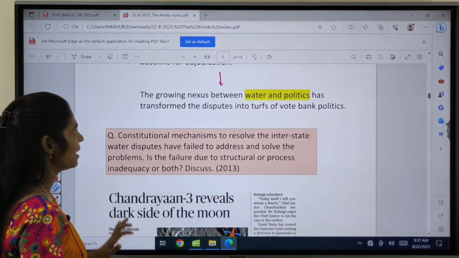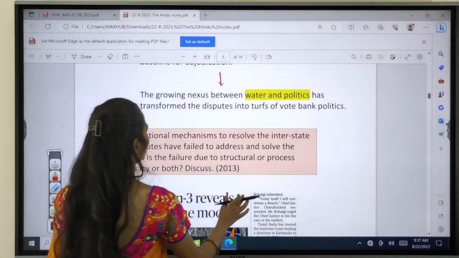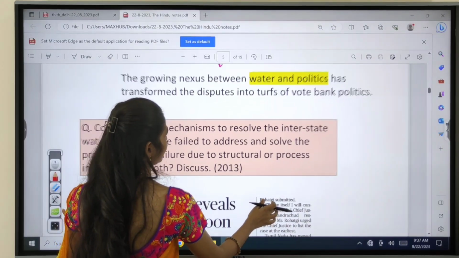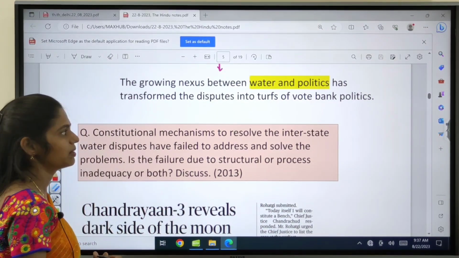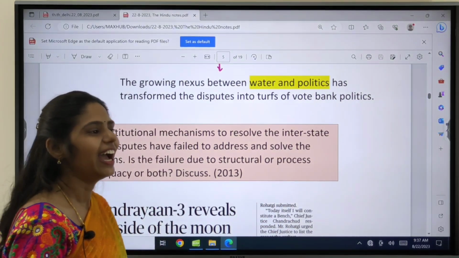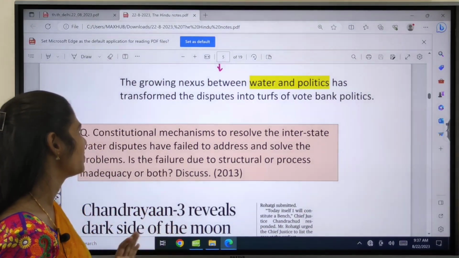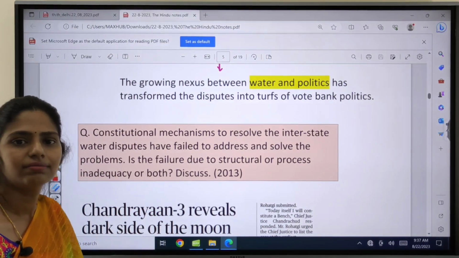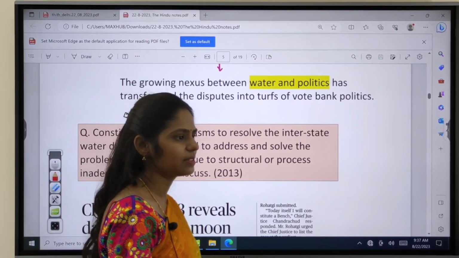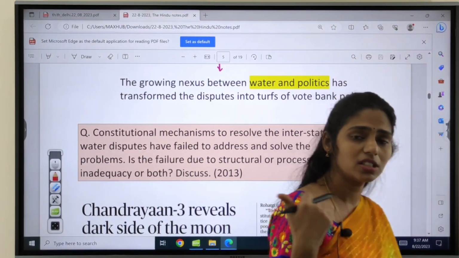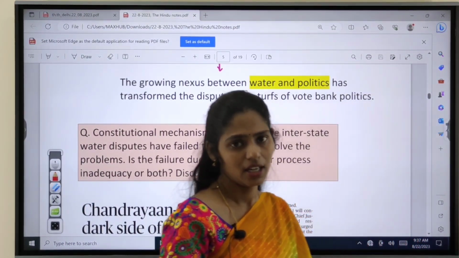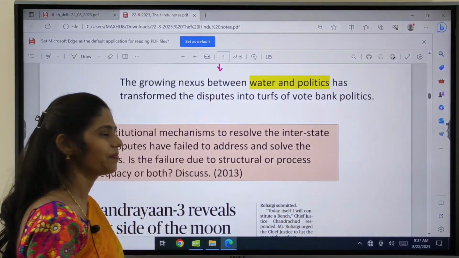And even sometimes, not sometimes, many times, we can say there is a growing nexus between politics and water. Because of this, sometimes it may delay, and especially politicians use this issue for vote bank politics. So these are some important issues.